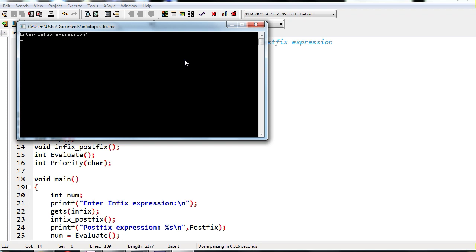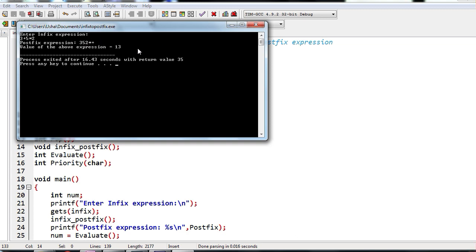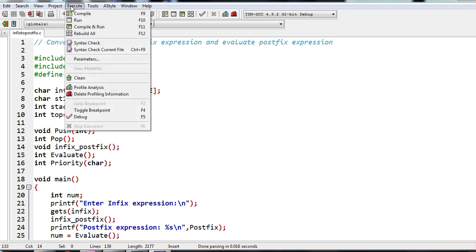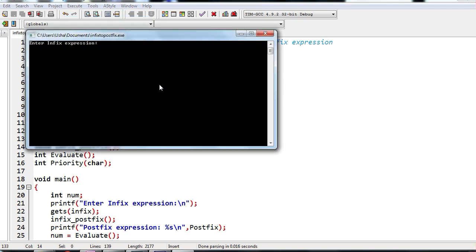Now here I will give an expression with two operators. I will give 3 plus 5 star 2. Now star is of higher priority, so I should get 3 5 2 star plus, and the result is going to be 13. Okay, so I've got 3 5 2 star plus and the result is 13. It has come correctly.